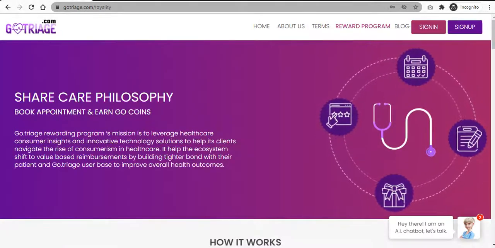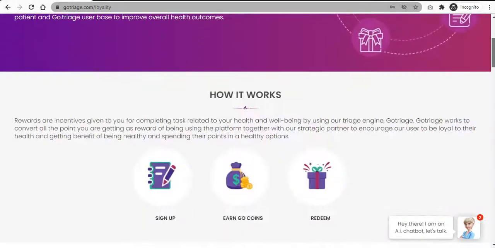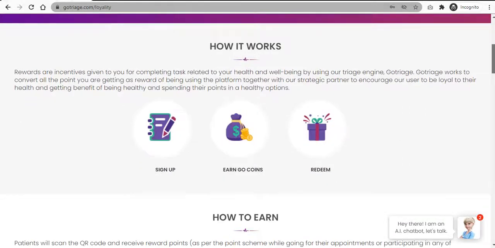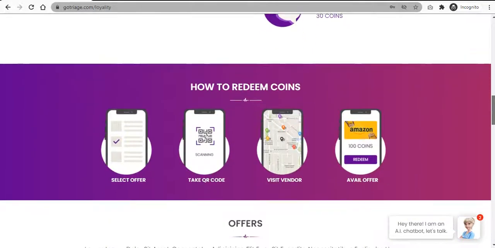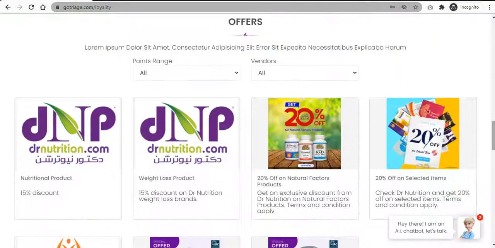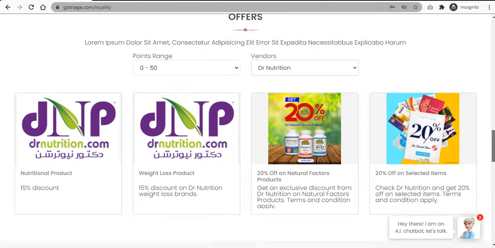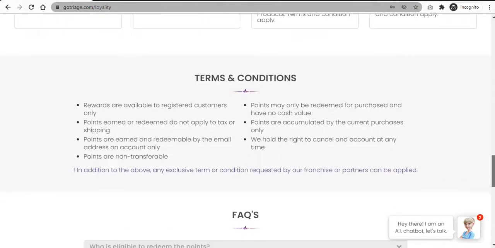Then we'll go on to the rewards and reward program. We have a reward program, how it works, the coins and how you can redeem them. All the things are available here. There are some offers. You can simply click on the points range, 0 to 50, vendors, and you can have a look at all the doctors and vendors that are available.